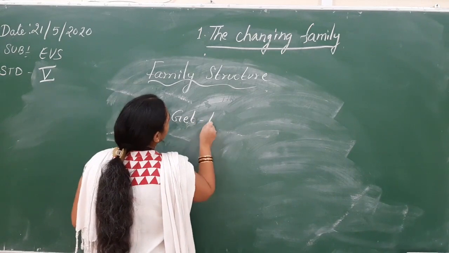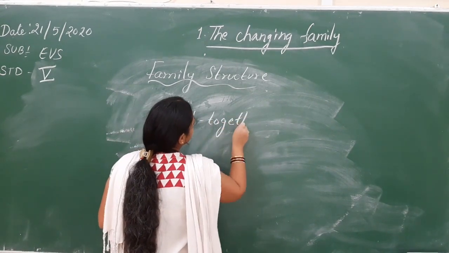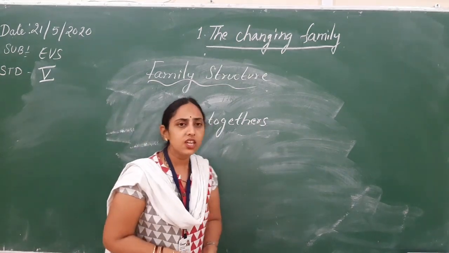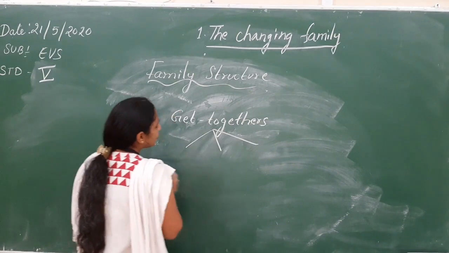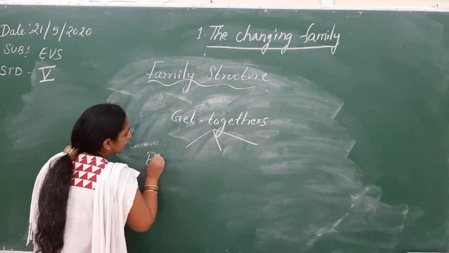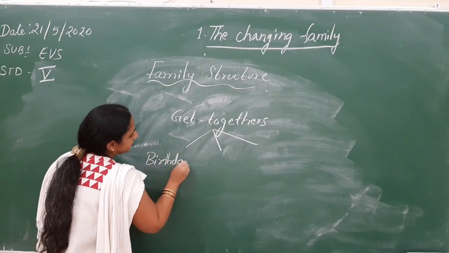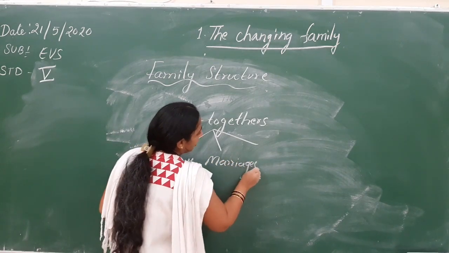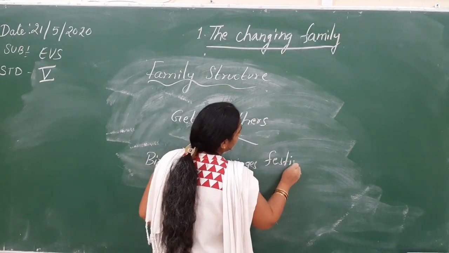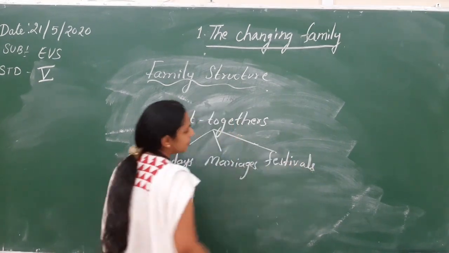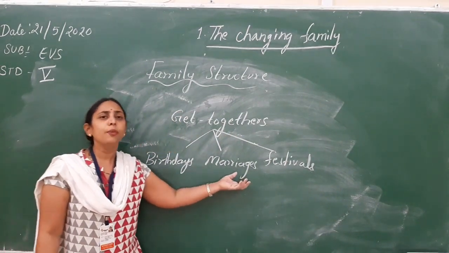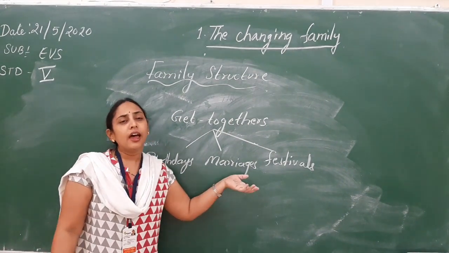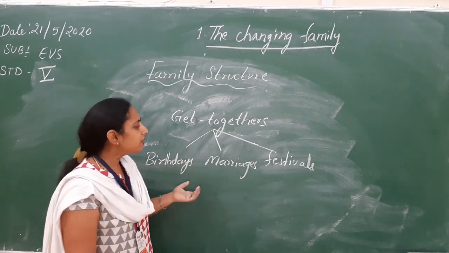That is specially for when we go for get-togethers. Get-togethers are the family occasions that take place. So we should not miss them, like birthdays, marriages, any particular festivals, our traditional festivals. These are the moments where we can spend our time with our relatives. We can have some fun with our relatives.